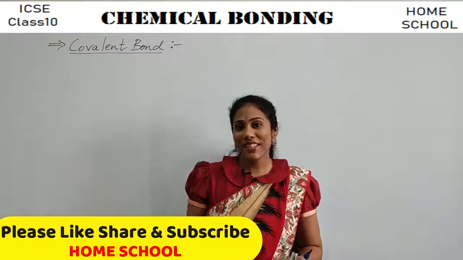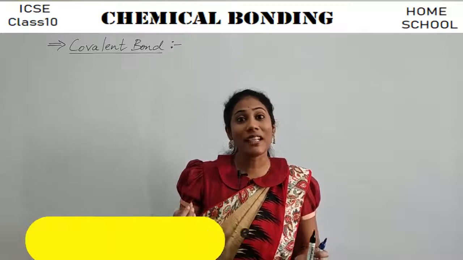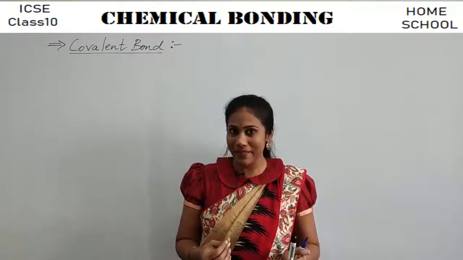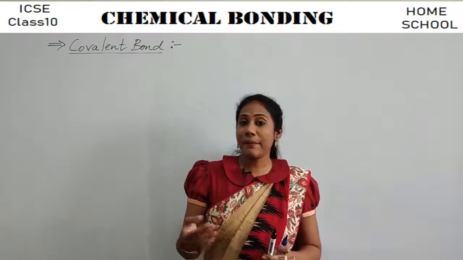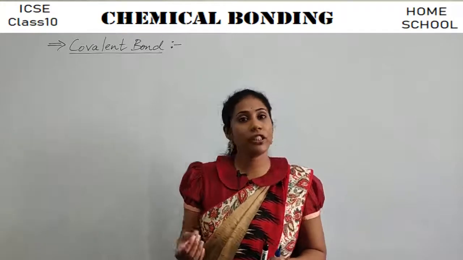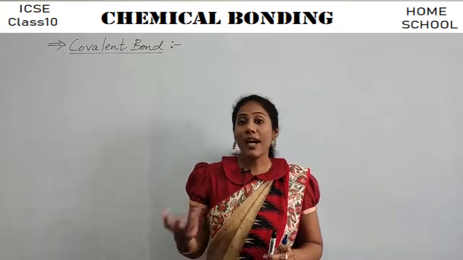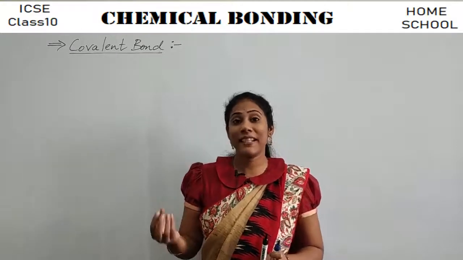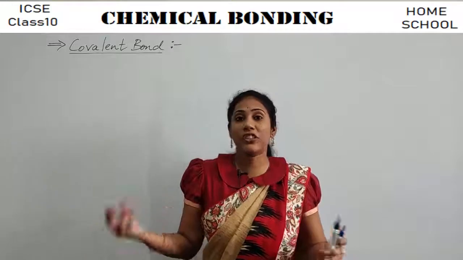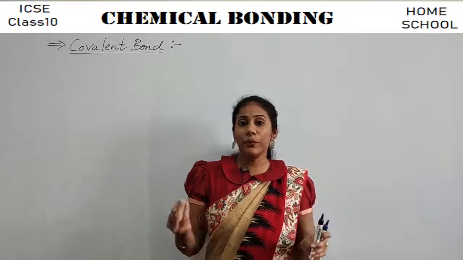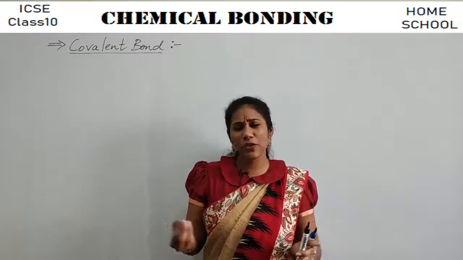We are with the chapter Chemical Bonding of class 10 ICSE syllabus, right? So in our previous videos, we have discussed the basic introduction about chemical bonding, why atoms participate in a reaction, why bonds, which are nothing but attractions, are created between the two atoms, right?